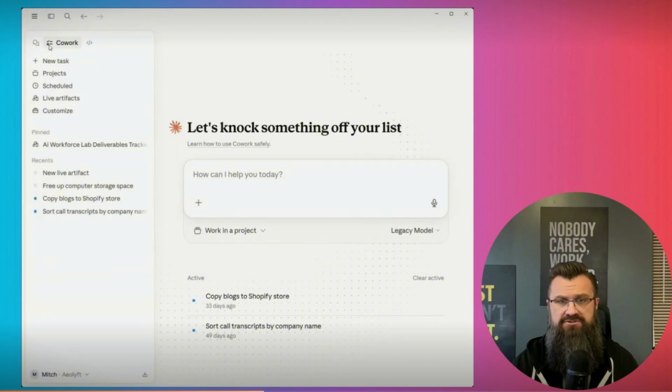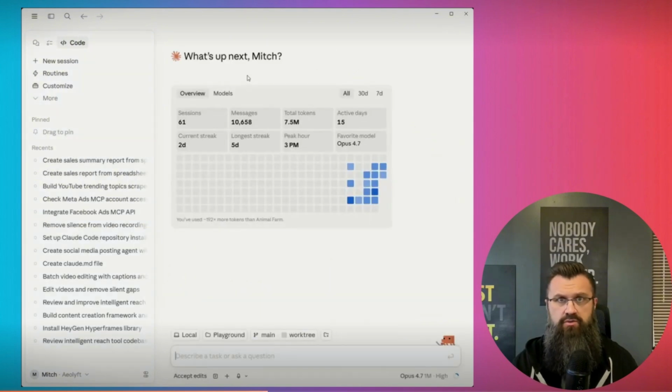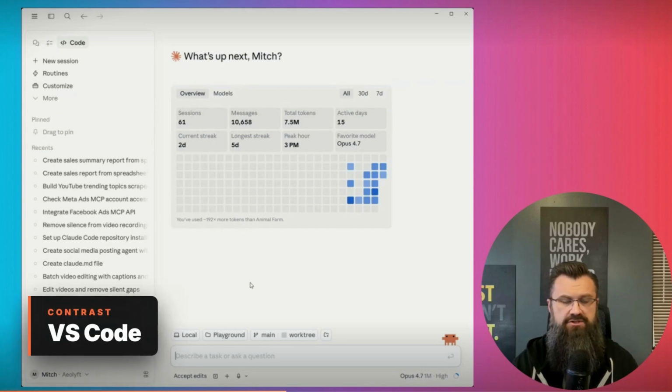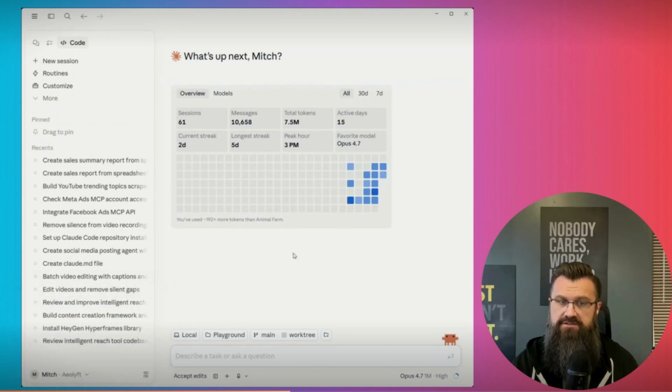For the sake of this demonstration, we're going to use Claude Code. I know the word code makes it very scary, but I'm going to show you how you can come into the desktop app, and this is the most user-friendly platform. The other one is using something like VS Code. However, this doesn't look as scary. And just because it has the word code in it doesn't mean you need to know how to code. You can literally tell it what to do in natural language, meaning how you talk, how you type,